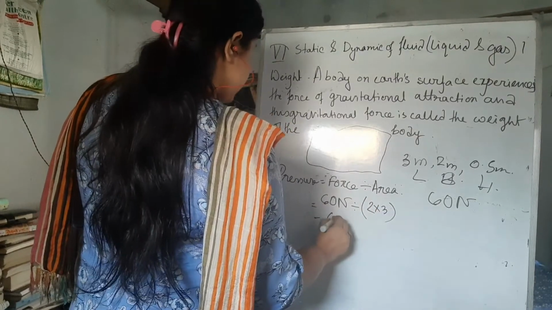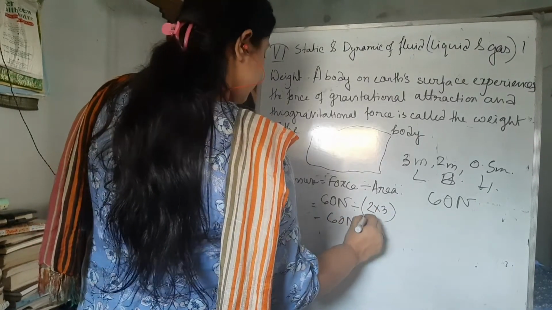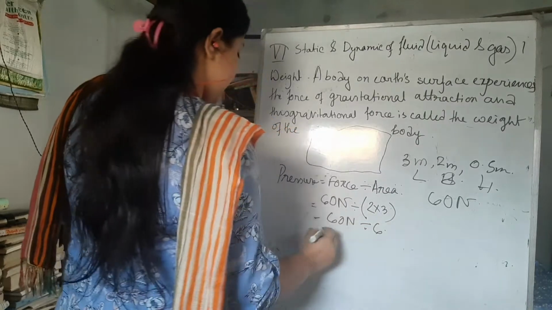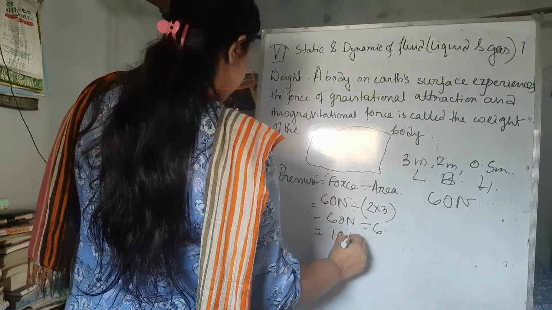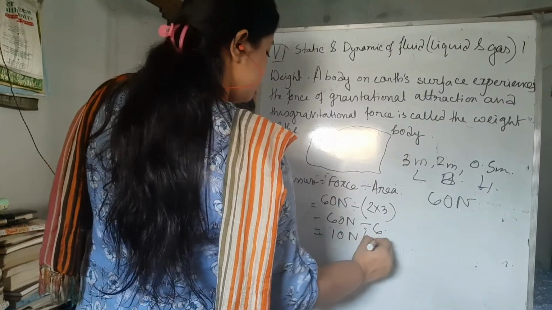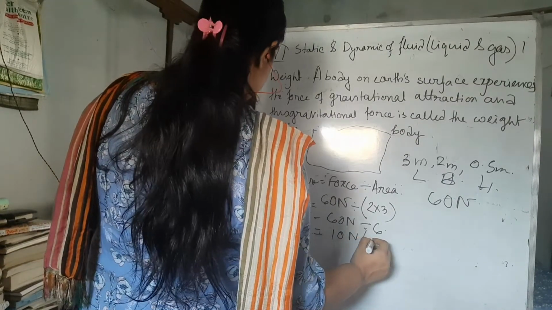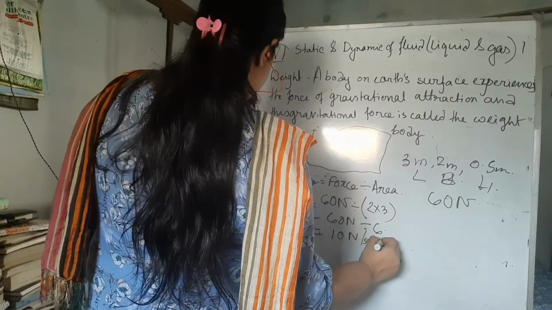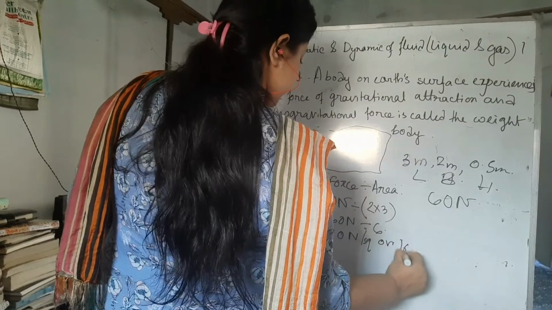That will be 60 N by 6, that is 10 Newton per square meter, or 10 Pascal, you can say.